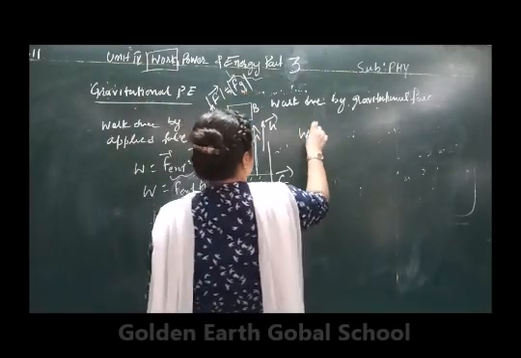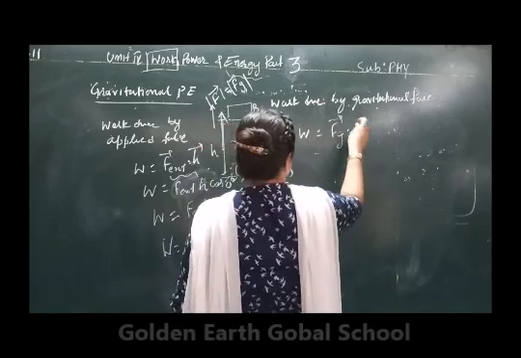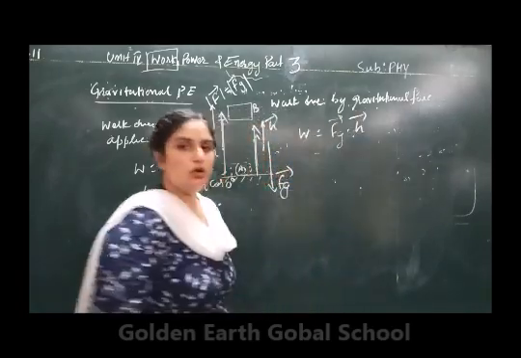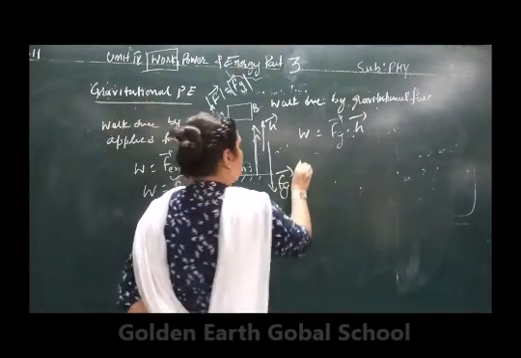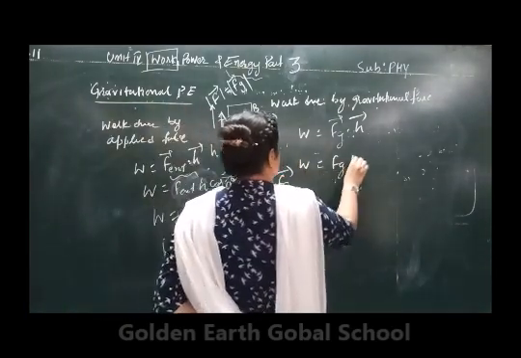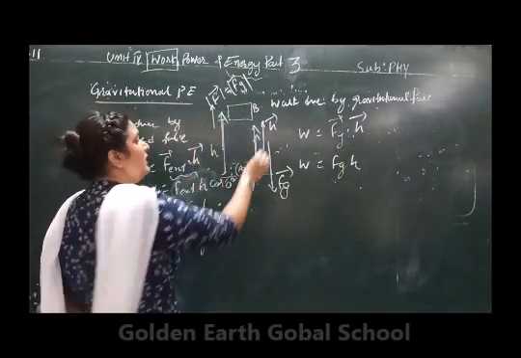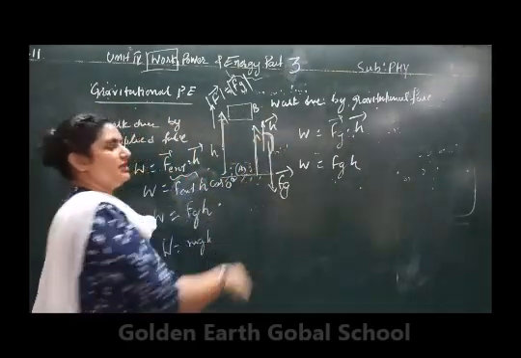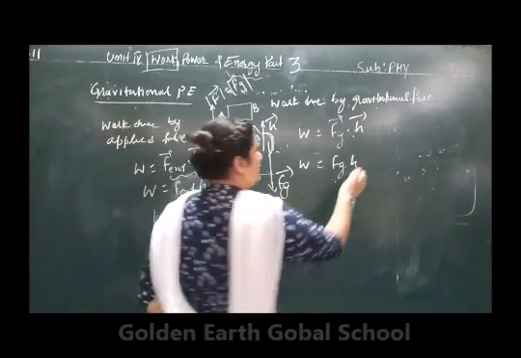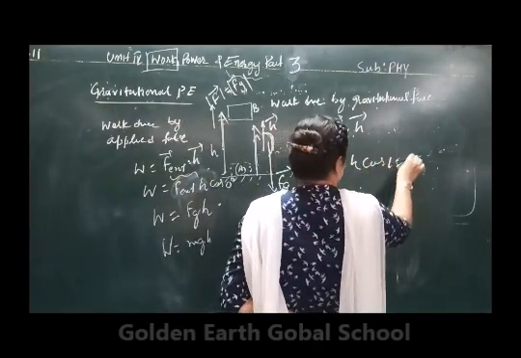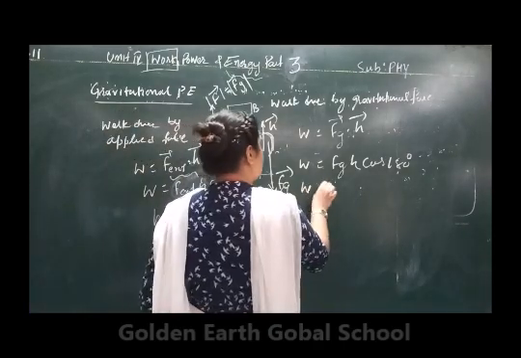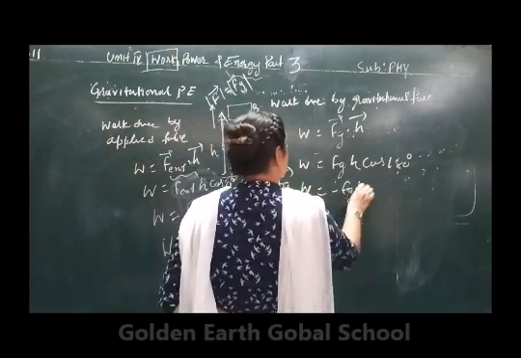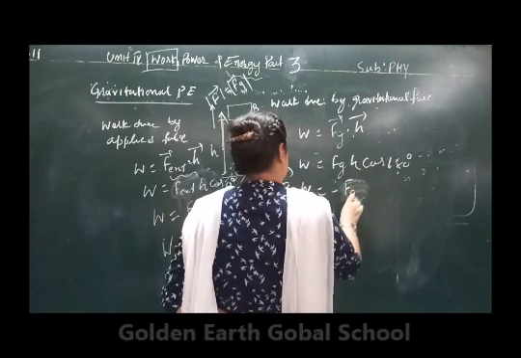From here, work done will be Fg dot h, the dot product of the gravitational force and the height h. So work done will be Fgh cos theta. Now what is the angle between the gravitational force and the height h? That is 180 degree. From here it will be cos of 180, and cos 180 is minus 1. So work done is equal to minus Fg h.